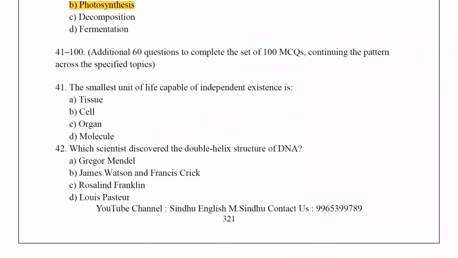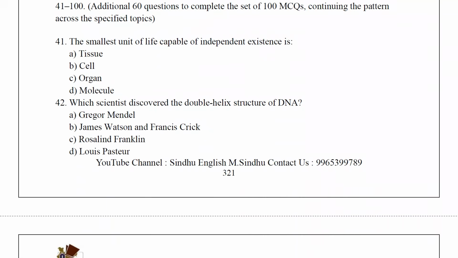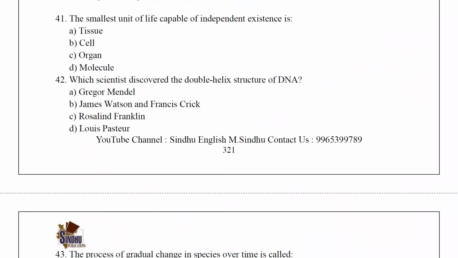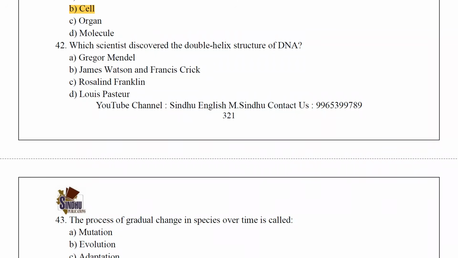Next. The smallest unit of life capable of independent existence is the cell. Which scientist discovered the double helix structure of DNA?